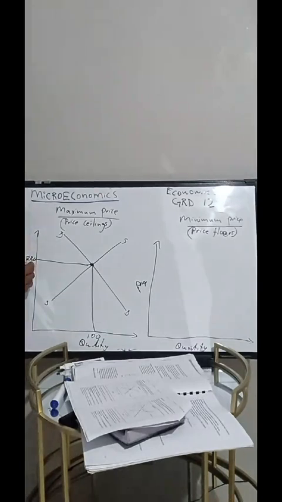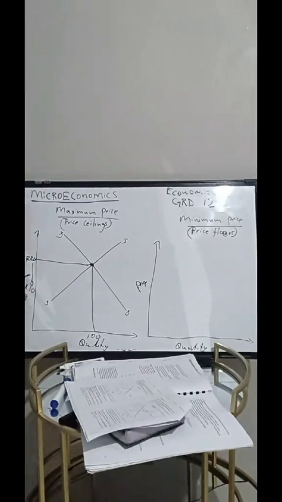So obviously, if it benefits customers, the market price that was 20 rand must now be 10 rand, right? So now we are decreasing our market price to 10 rand. So this 10 rand is the maximum price that the government sets.